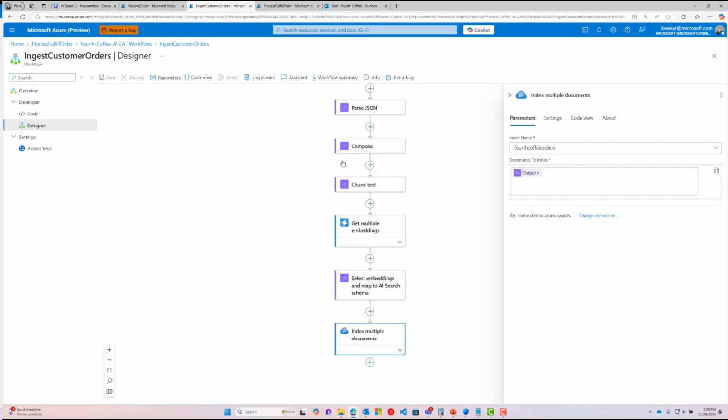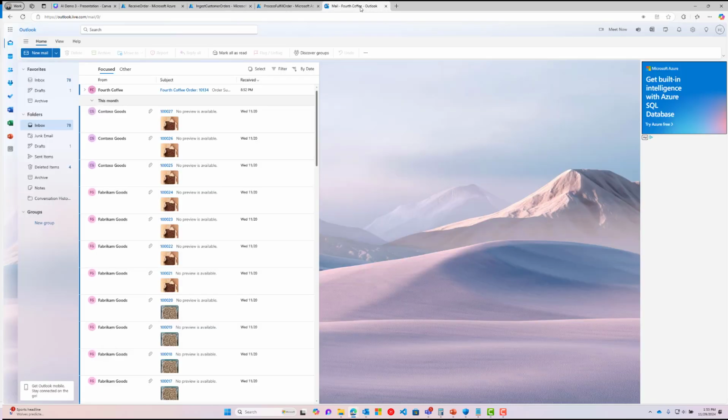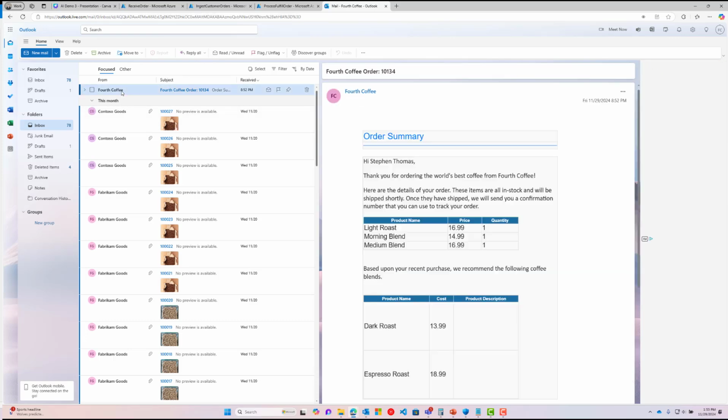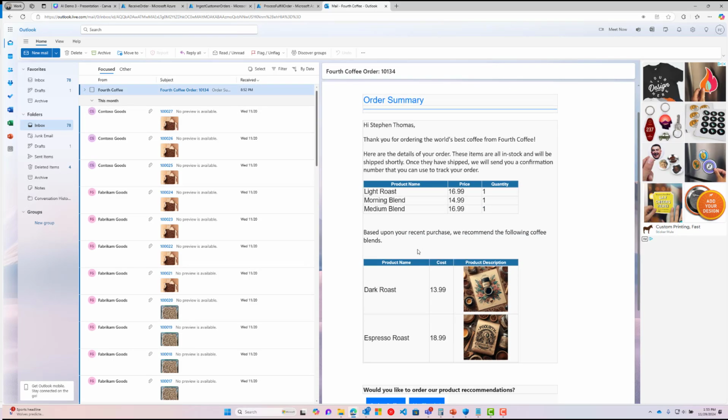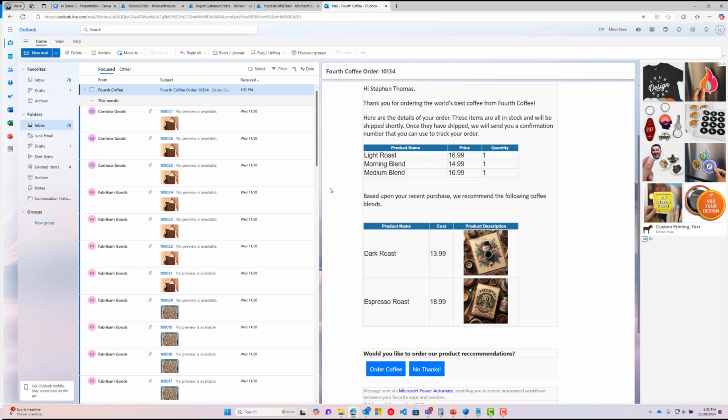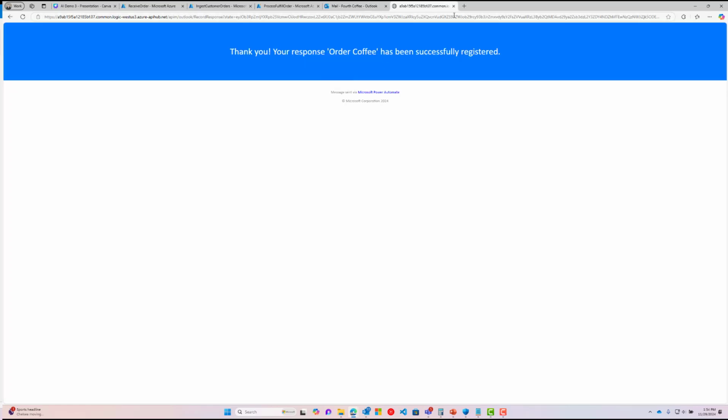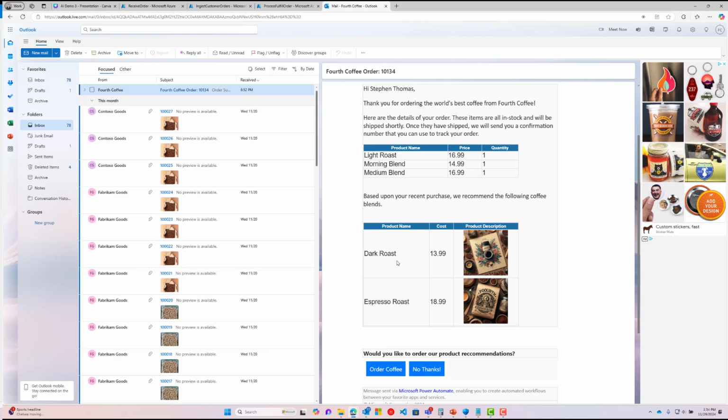Now we flip over to our email, and we're going to see that we've got these line items. We've got the order, basically saying it's being prepared. Are you interested in these recommendations? What we've done is we're going to recommend dark roast and espresso roast, and this is coming from the large language model. A customer can choose to either accept that or reject it. The demo works a little bit better if we accept it, so we're just going to acknowledge that. Then we'll add that to their order, and then we'll ship it.